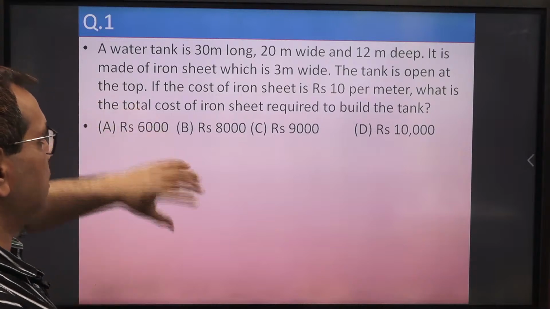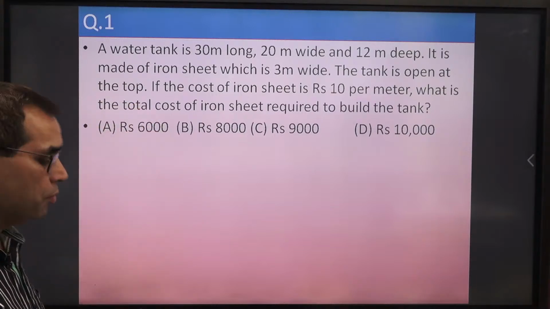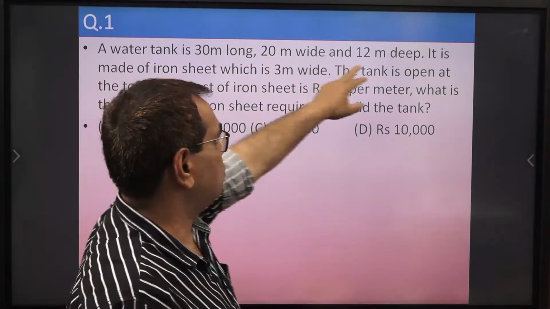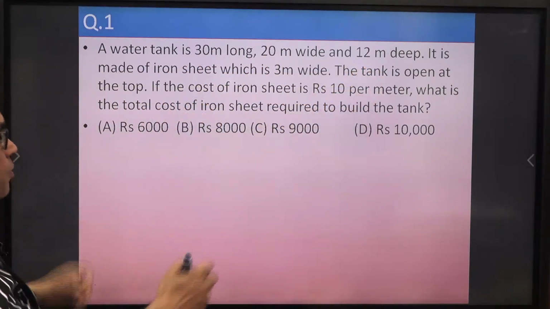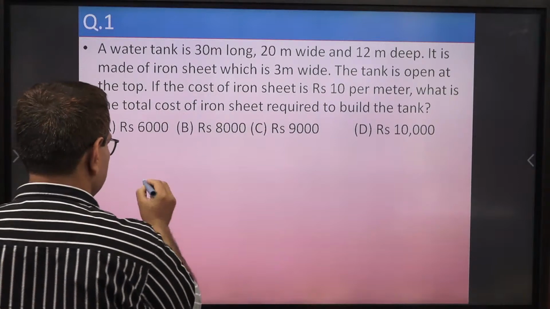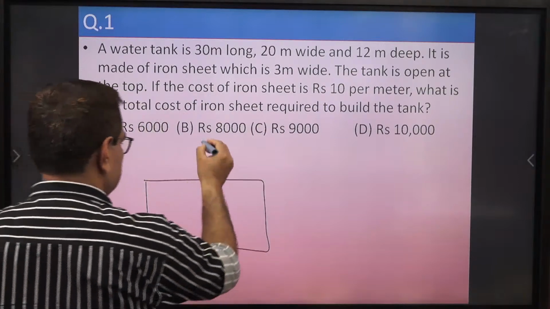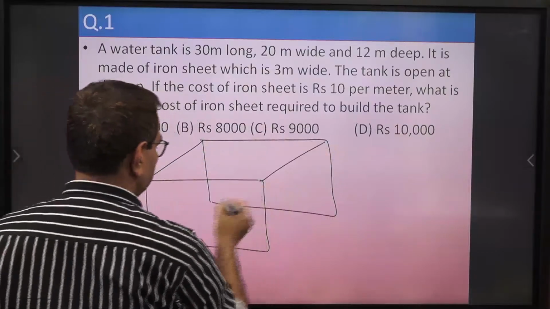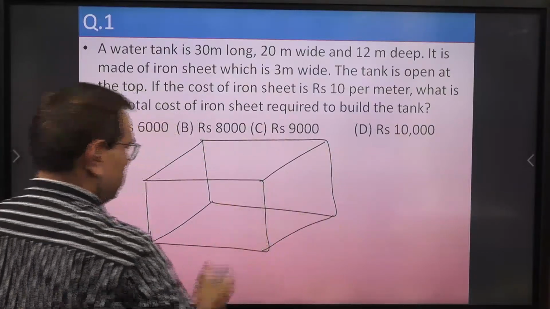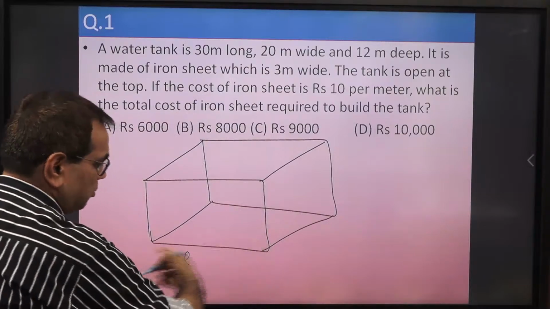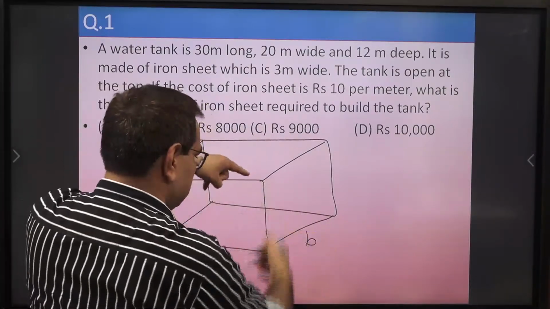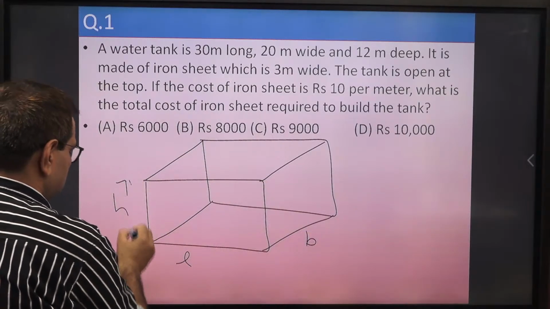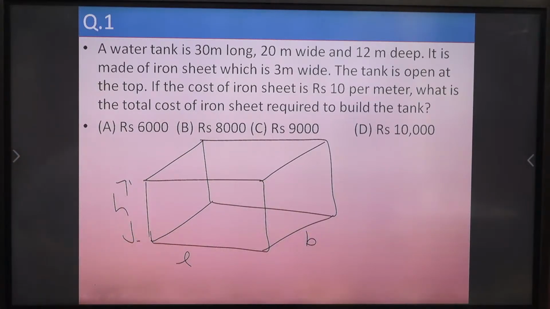Generally we have a cylindrical type water tank as well as a cuboid type water tank. So a water tank is 30 meters long, 20 meters wide and 12 meters deep. So it is in the form of a cuboid. You can make the figure that this water tank is in the shape of a cuboid like this one. So this is length, suppose this is width and this is the depth, or we can call it height also. So L, B, H parameters are there in a cuboid.